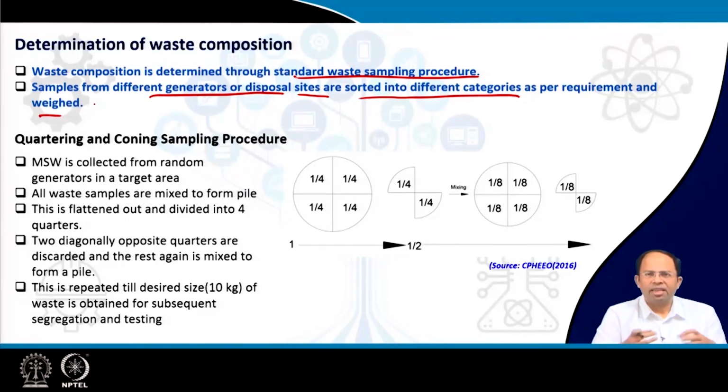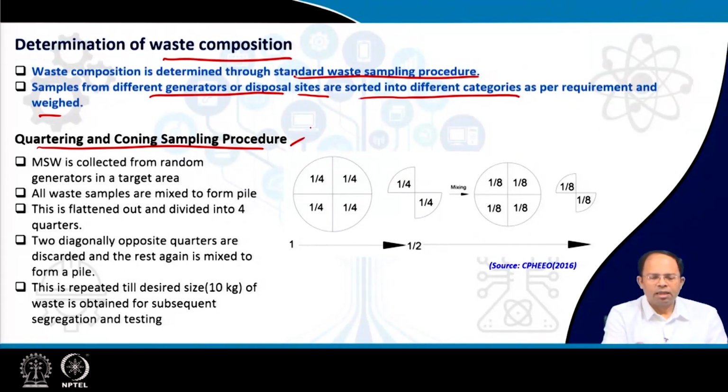So that means we can take the waste, we can separate that into different components as per our requirement. Like if I want to separate into wet waste and dry waste, that's all. If I want to further separate into plastic, paper and so on, we have to do those separations and then we have to take their weight. So that is what we do. Now sample sizes, how many samples, when to collect, that we have discussed earlier. Now once the waste is collected for an urban area, we use something called a quartering and coning sampling procedure to actually determine what is the waste composition.